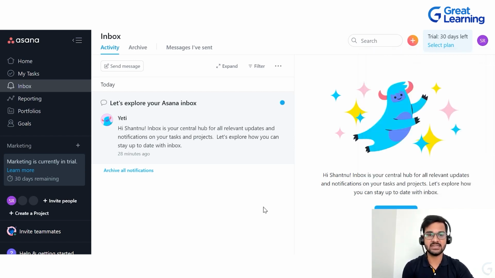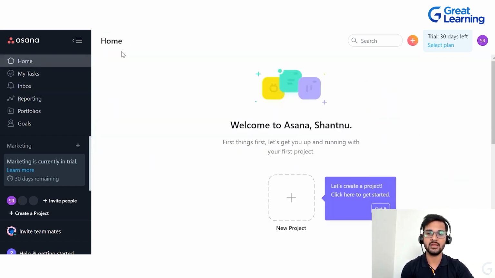So this is the basic interface. Most of the times, whenever we get lost in this application and we need to go to the home page, all you have to do is come to the sidebar and click on home, and you will again see this particular page.